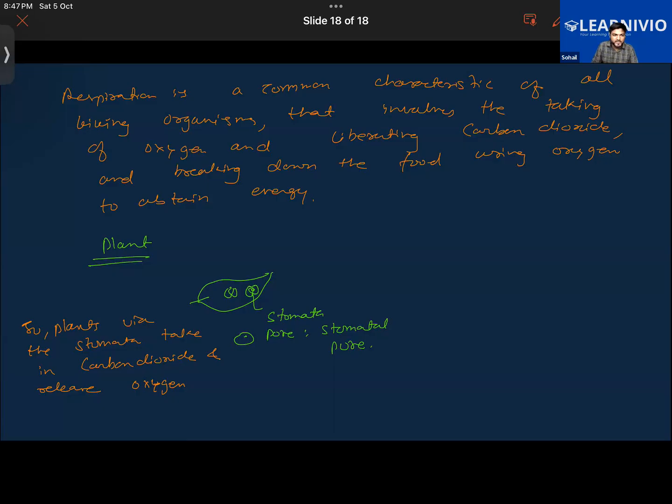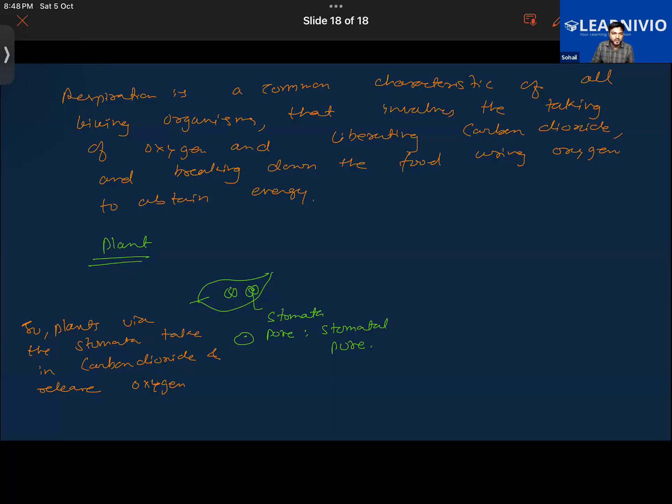Okay, now that is one thing. Now, not only are tiny pores present on the leaves, but tiny pores are present on other parts of the plant also. Respiration not only occurs in the leaves, it occurs in the roots also, it occurs in the stems also, right? Getting it now? Now you know why this stomatal pore, why this structure.